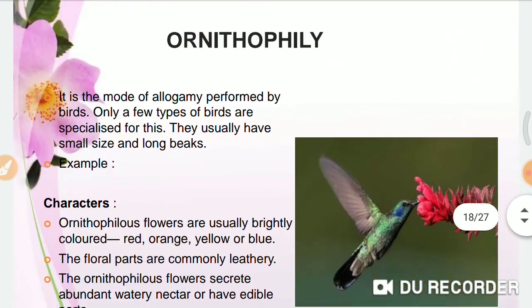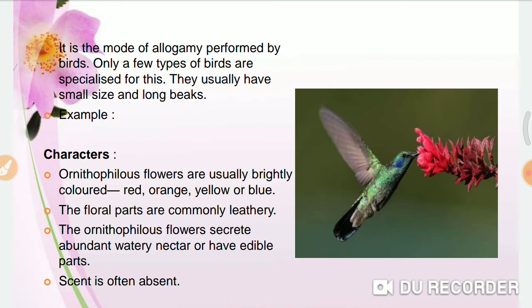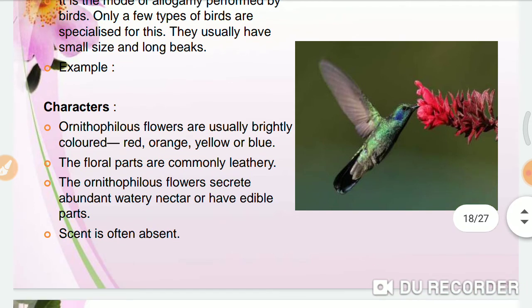Now this is ornithophily. Ornithophily means the pollination takes place with the help of birds. So the flowers are also brightly colored. They are red, orange, yellow, or blue. Their flower parts are leathery. The flowers secrete abundant watery nectar or edible parts, and as we say, birds, unlike insects, don't have any sense of smell. So these scents are not there. These flowers are not fragrant.